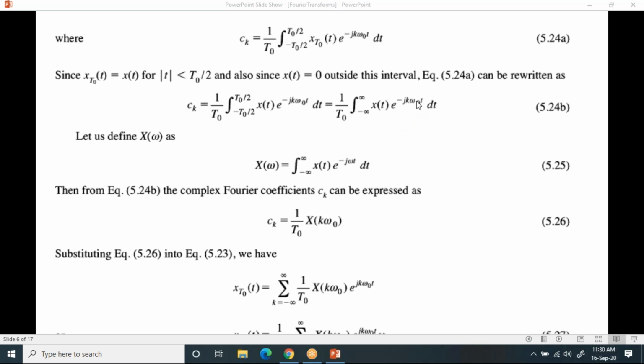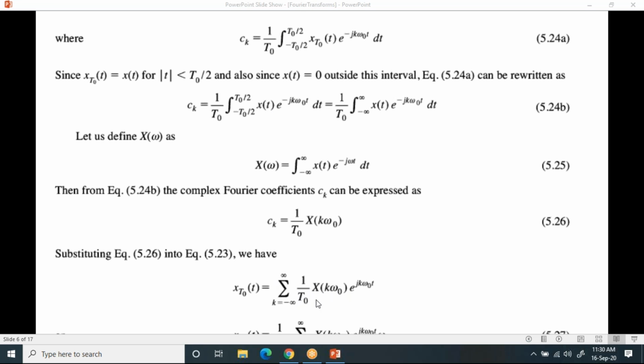But here you can have e power minus j omega, so you replace omega with k omega naught. When you replace omega with k omega naught, it becomes this equation. So I can write Ck equal to 1 by T naught into X of k omega naught. From that you can write x of t, which is the summation, like this.